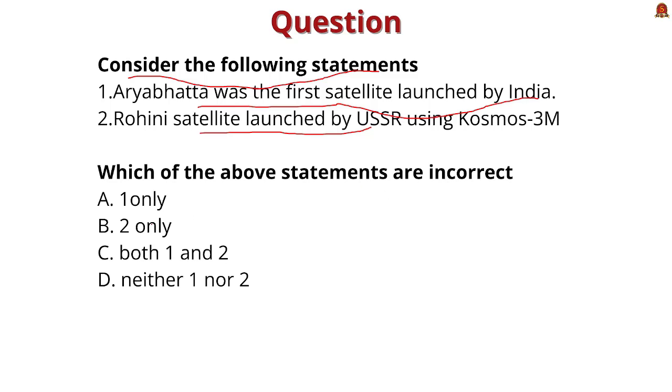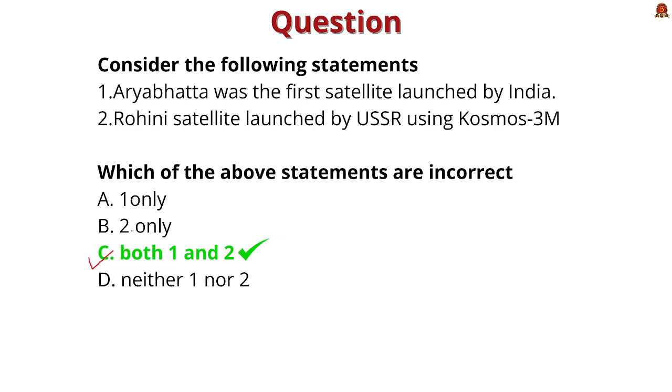Option A, 1 only. Option B, 2 only. Option C, both 1 and 2. Option D, neither 1 nor 2. And the correct answer is option C, both 1 and 2. Because Aryabhatta was launched with the help of USSR and Rohini satellite was launched indigenously by India.